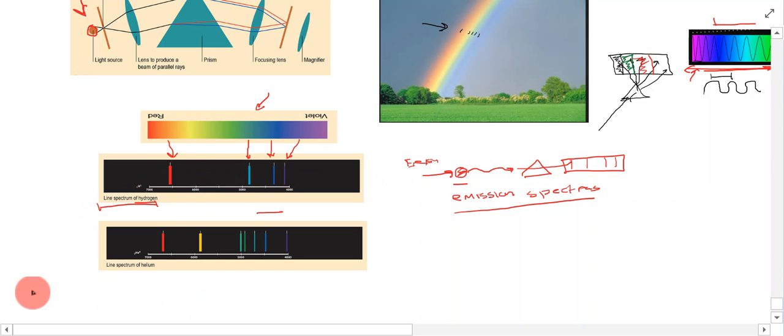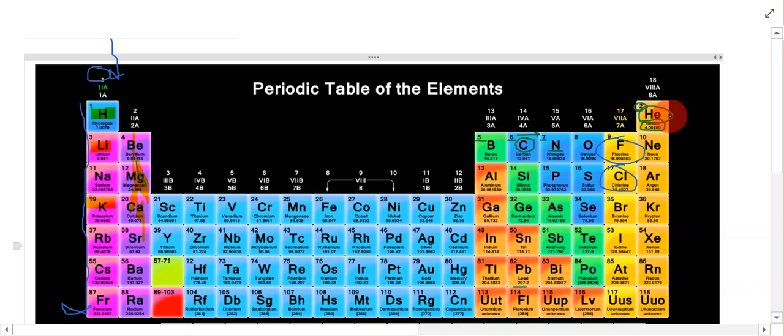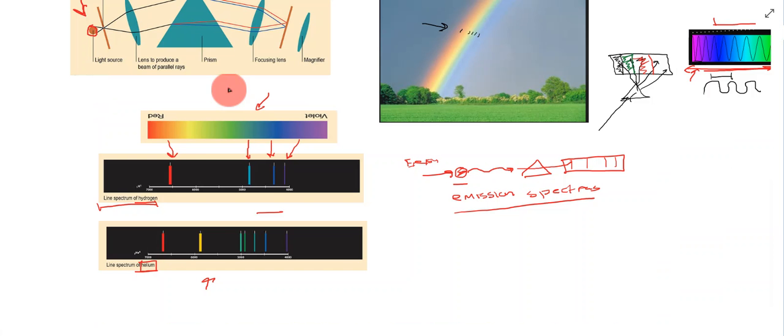So we can see down here that this is a line spectrum for helium. Again, remember helium is an element that's on the periodic table. That's helium, and this is hydrogen here. When we compare the two of them, they have some similar bands, but they're not exactly alike.